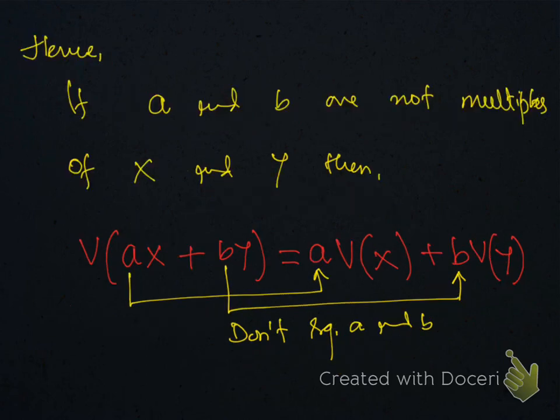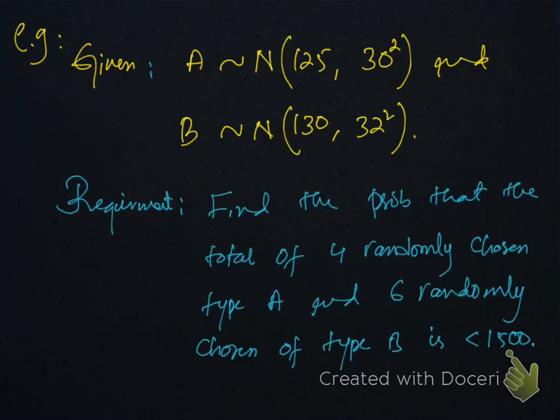Let me summarize this. If a and b are not multiples of x and y, then for variance, we never square the coefficients. We just copy the coefficients. Example: given quantity A follows normal distribution with mean 125, variance 30 square.